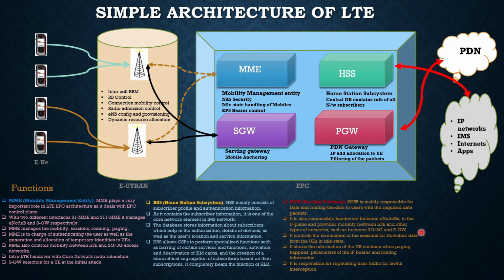So whenever, let's say you are moving and you are trying to access the services, and in between there is a drop of LTE and there is a lesser bandwidth network like your 2G or 3G, it controls that and it allows a seamless connectivity without any drop and without any interference. It controls the termination of the sessions for downlink data for use in idle state, because whenever you are idle, you are not using any services. So unnecessarily, there should not be data that is being accessed, right? In such cases, it is also responsible for terminating it.